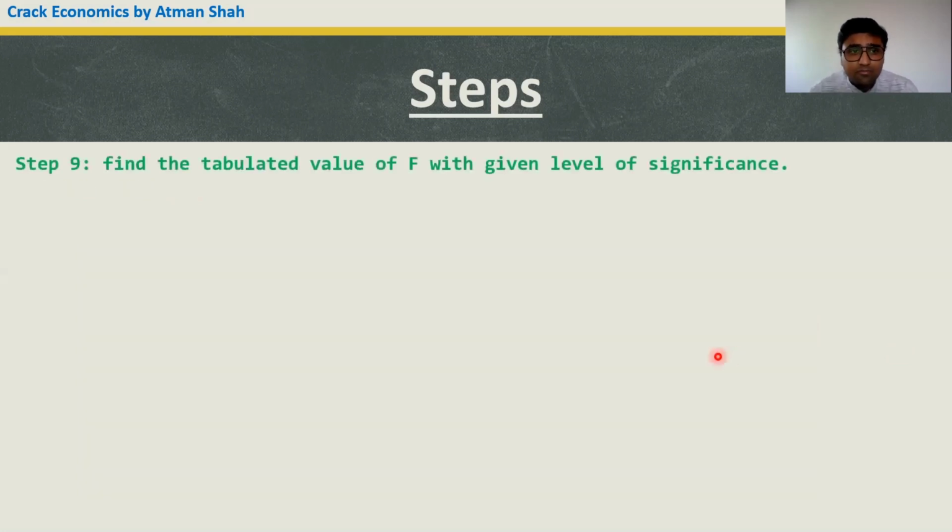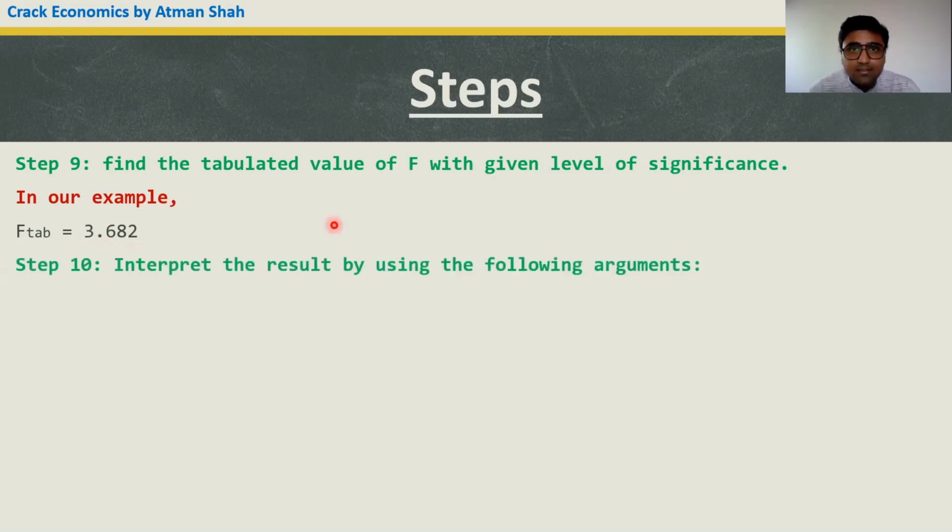Step 9 is find the tabulated value of F with the given level of significance. Now, this step is useful when we calculate the value manually. If we are using statistical software, then we don't need to find the tabulated value. We directly compare the significance level with the p-value. So in our example, F tab is 3.682.